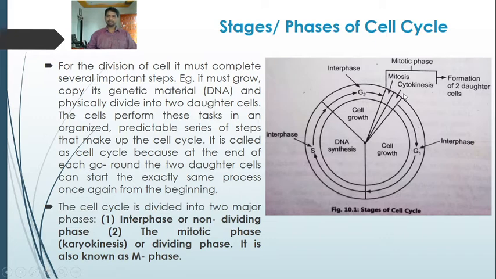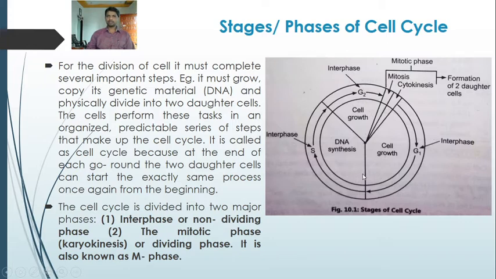After interphase, the second major phase occurs, the mitotic phase or M phase. This mitotic phase consists of karyokinesis and cytokinesis. Karyo is the nucleus, kinesis is division. So here the nuclear material gets divided into two cells. Similarly, cytokinesis is the cell plate formation, which results in the division of the cytoplasm. So the cytoplasm also gets divided, and as a result, two daughter cells are formed from a single parent cell at the end of the cell cycle.